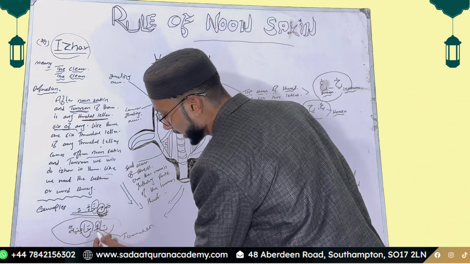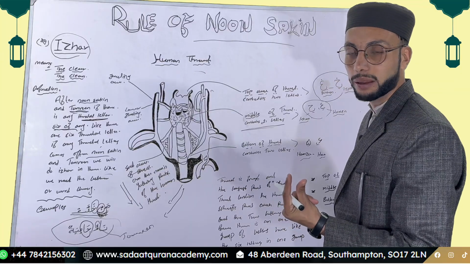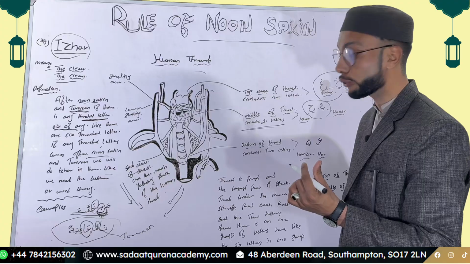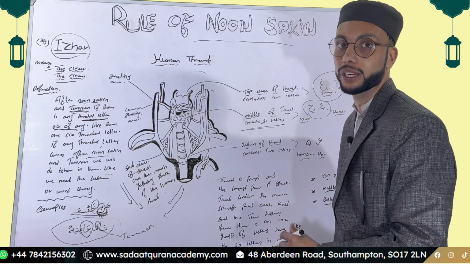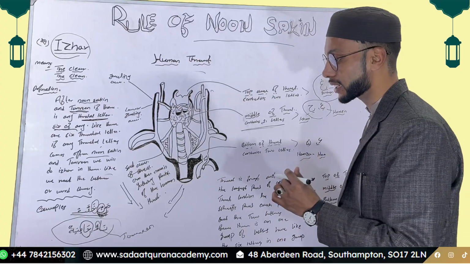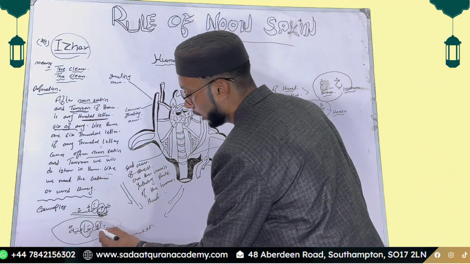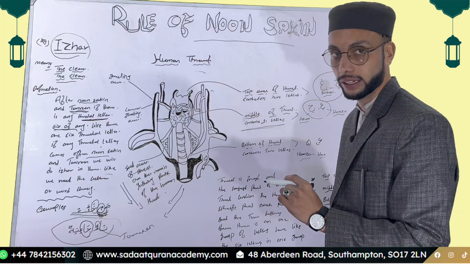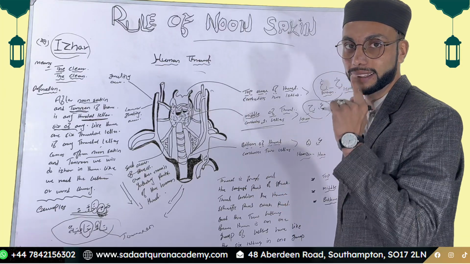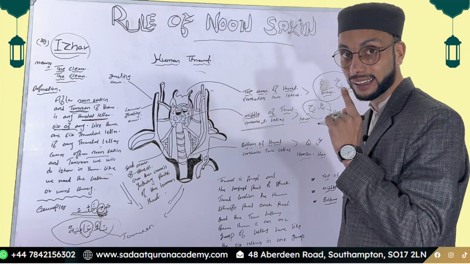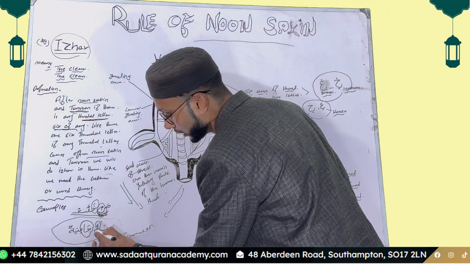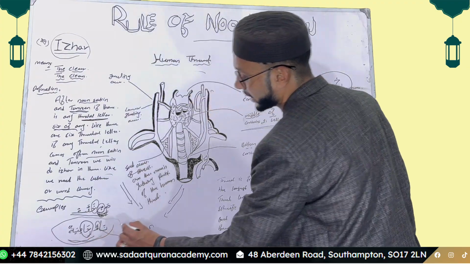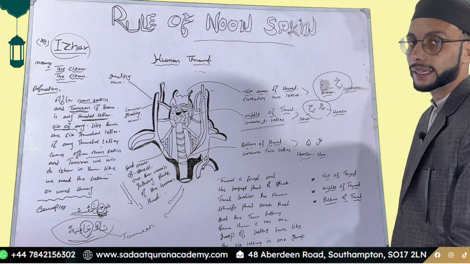We will pronounce the sound of noon minimally here, because in tanween there is the sound of Noon Saakin. The noon is not written here, but its silent sound is present. In a simple way, we will lightly pronounce the sound of tanween here, like narun. You will feel that the sound is not compressed in the nose. After tanween there is a ha, a throat letter. We have to read it in a clear form.